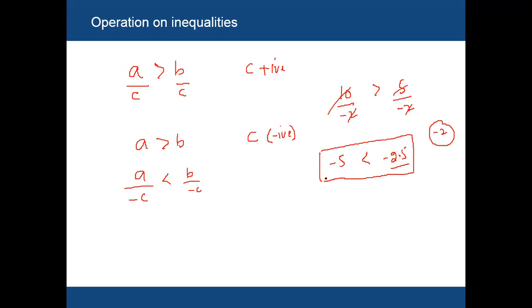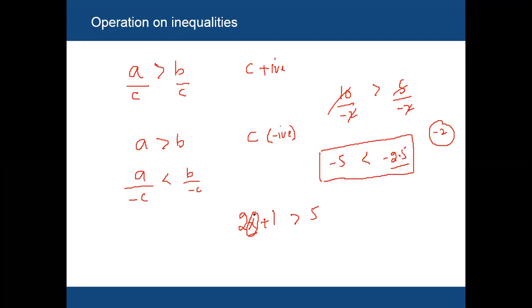These are the operations on inequalities. We will solve examples of inequalities, but let me first introduce the variables, because I cannot solve an inequality like 2x plus 1 greater than 5. We need to find the x value. But first, let me introduce the variables, so then we will solve questions on inequalities, inequality equations and expressions.